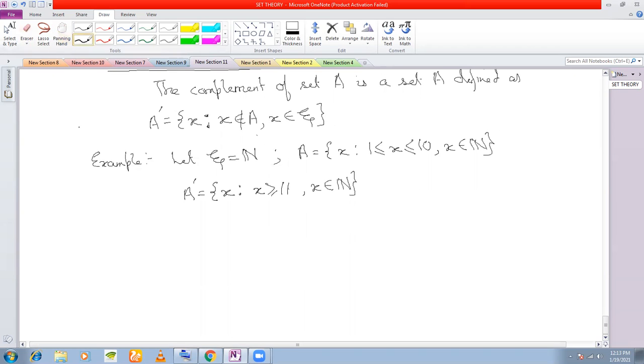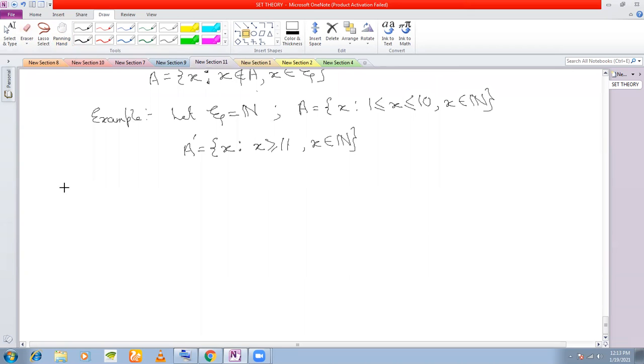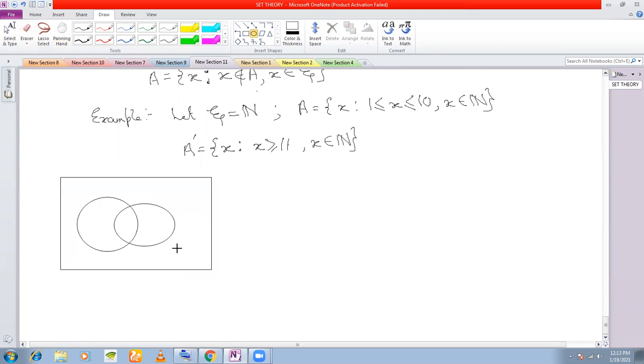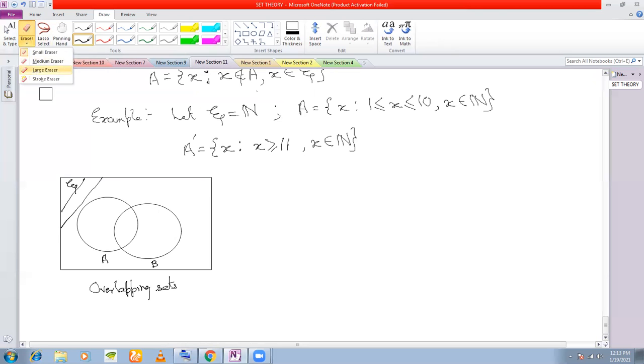Next, the representation by Venn diagrams. How do you represent complementation by Venn diagrams? For complementation, not two sets, but a single set is enough.